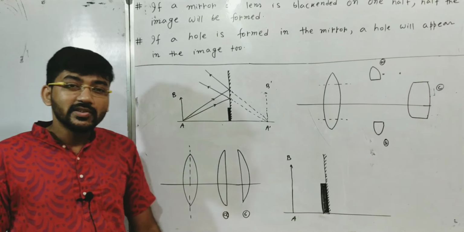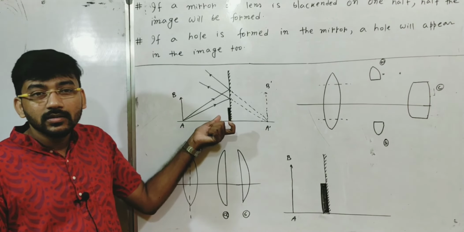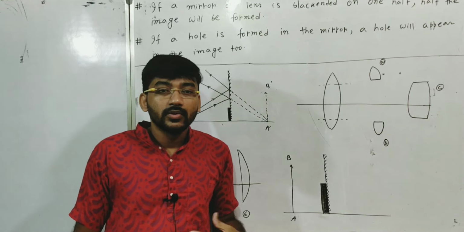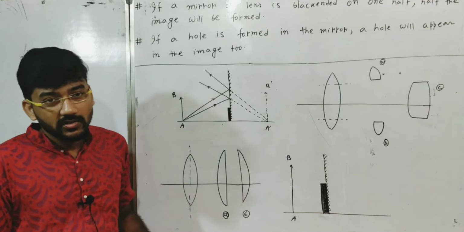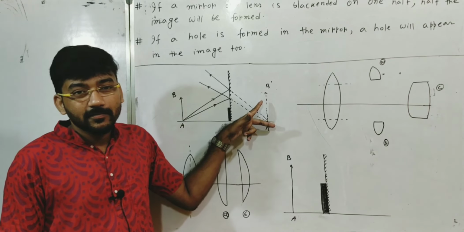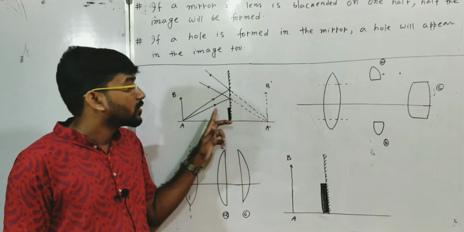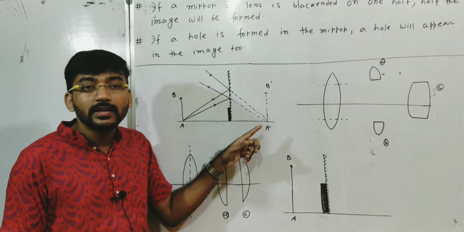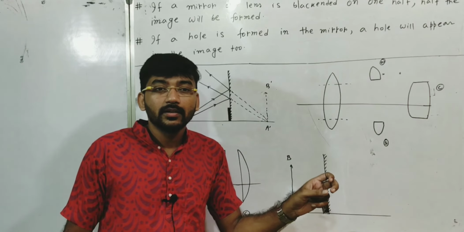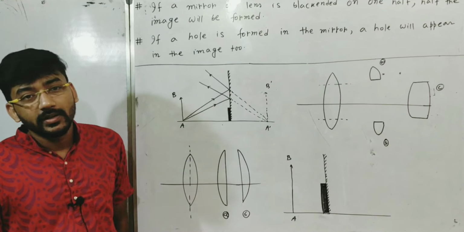But what will change if we blacken the mirror? The size and the nature of the image will not change. So what will change? The intensity of the image will change, because when more reflecting or refracting rays meet at a point, the intensity of the image increases.